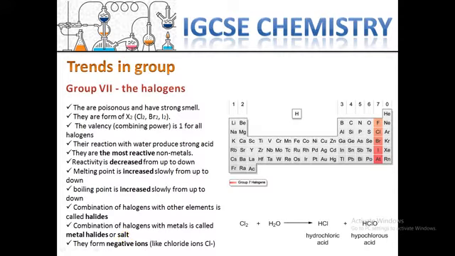We call it metal halides. Like, as I said, if they react with sodium or lithium, we can say lithium chloride or potassium bromide, which is a kind of salt, and we call them metal halides or halides.